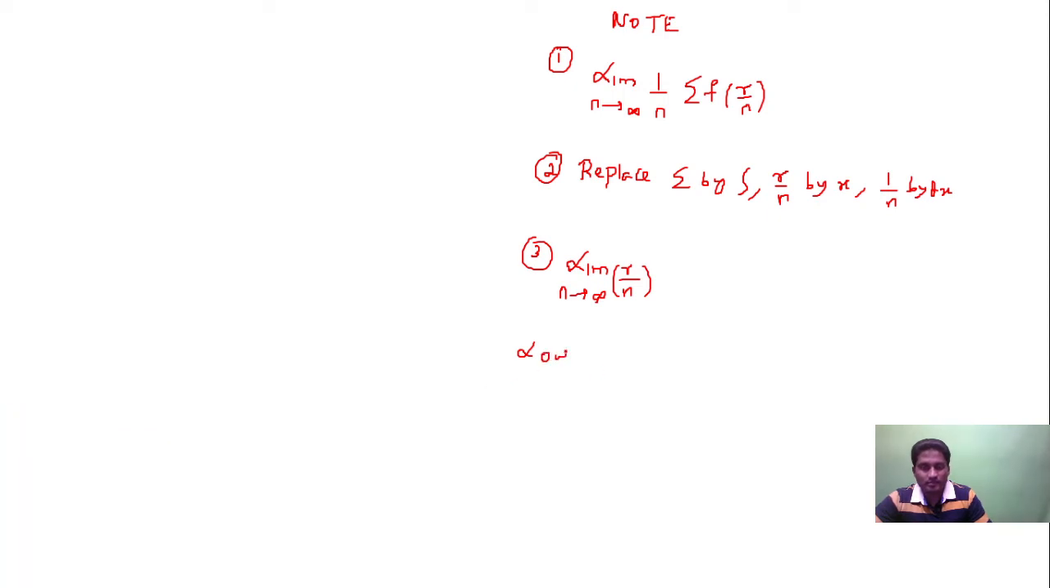Lower limit will be equal to the least value of r, and upper limit will be equal to the maximum value of r, that is, the highest value of r. I'll give you an example, guys.